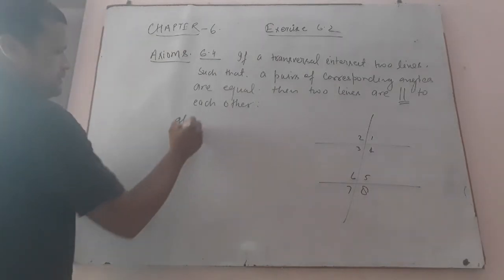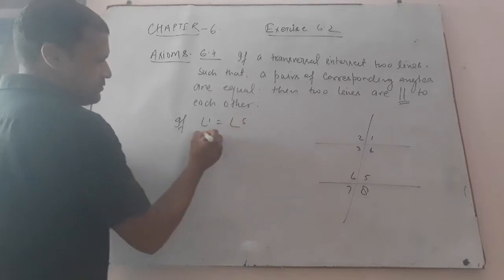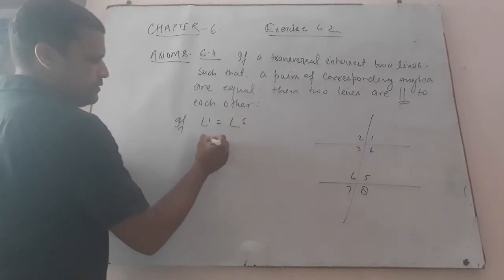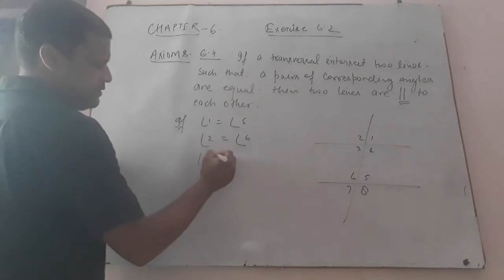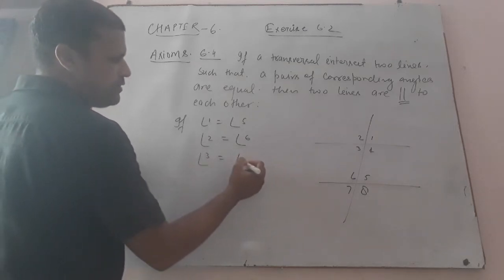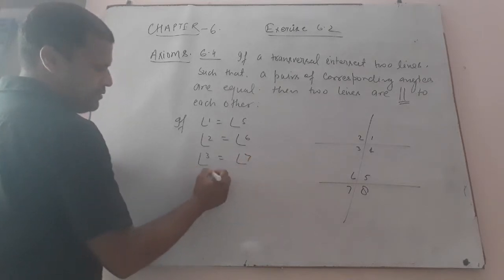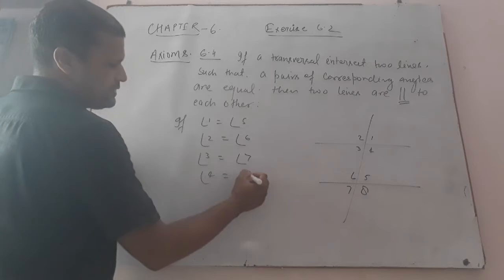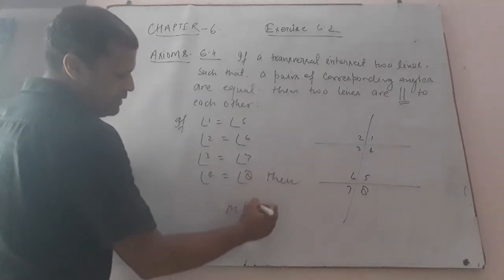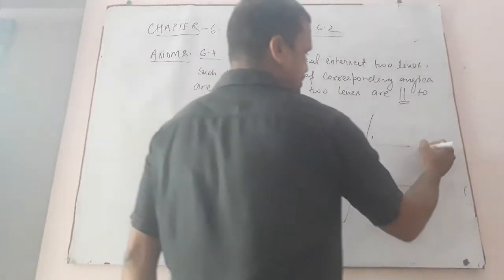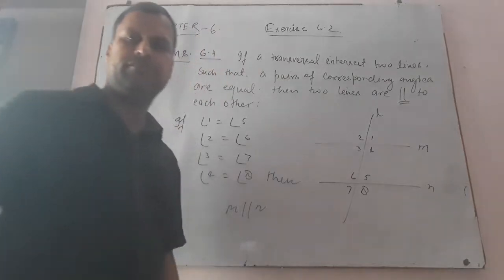If angle 1 equals angle 5, angle 2 equals angle 6, angle 3 equals angle 7, and angle 4 equals angle 8, then M is parallel to N. This is M, this is N, and L is the transversal.